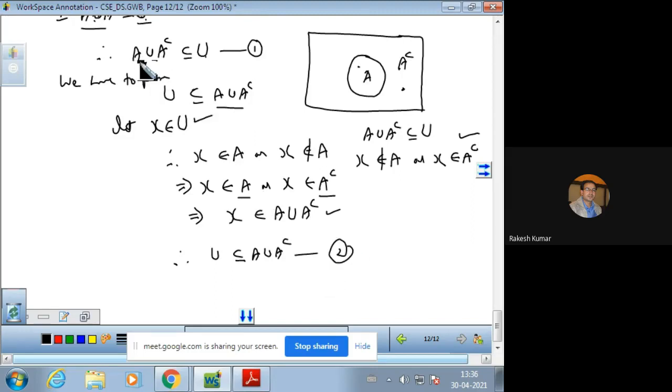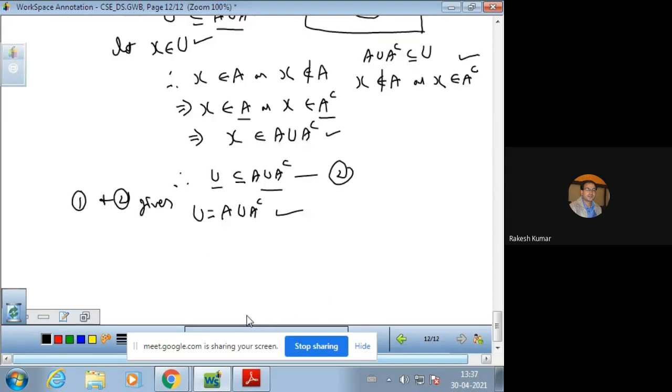So A union A complement is a subset of U, and U is a subset of A union A complement. By combining 1 and 2, it will give us that U is equal to A union A complement. So this was your complement proof.